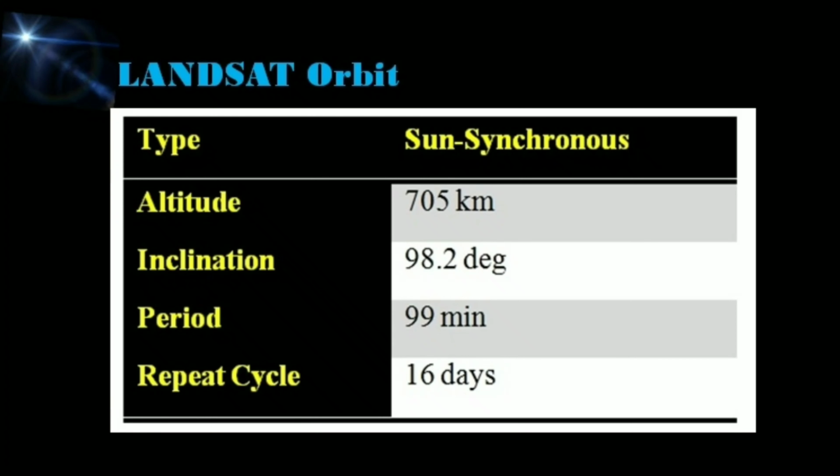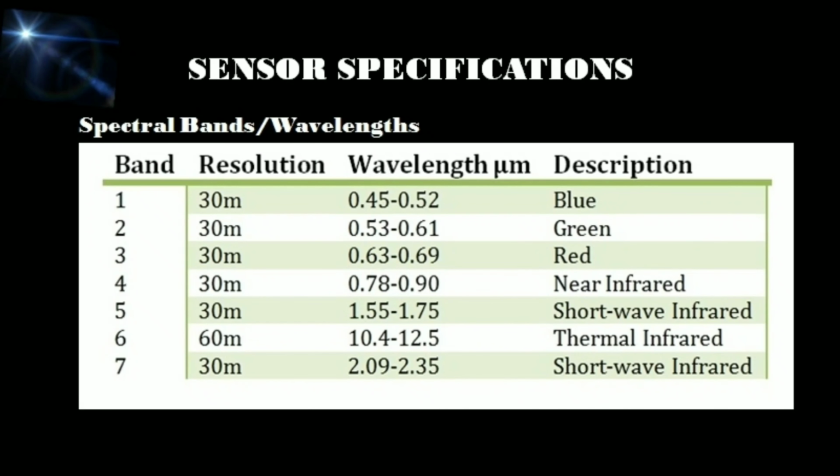Let's see the orbit of the Landsat. The type of the Landsat orbit is sun synchronous, altitude 705 km, inclination 98.2 degrees, period 99 minutes, and repeat cycle is 16 days.